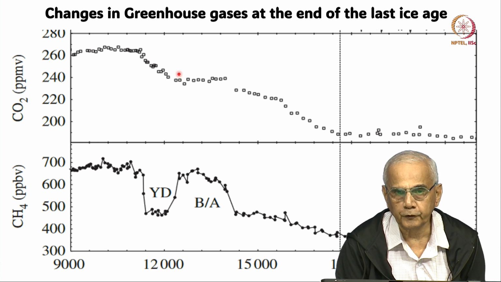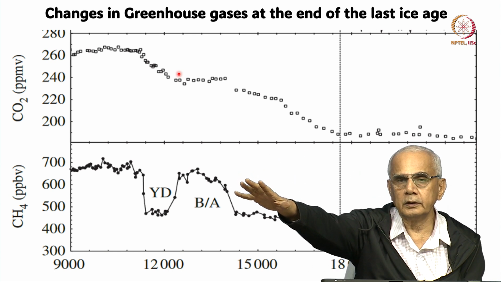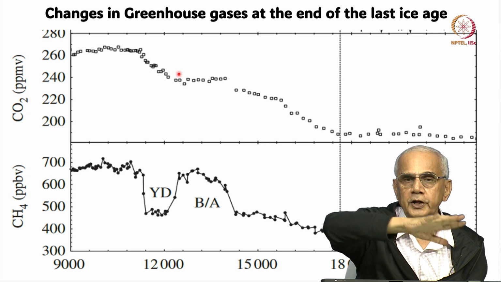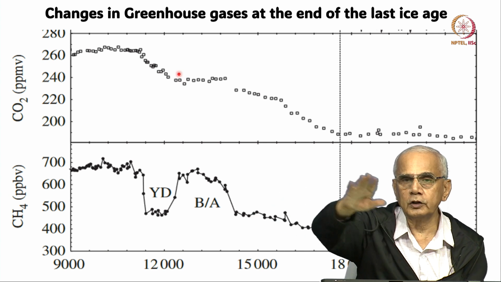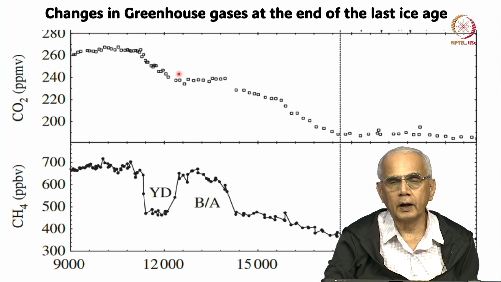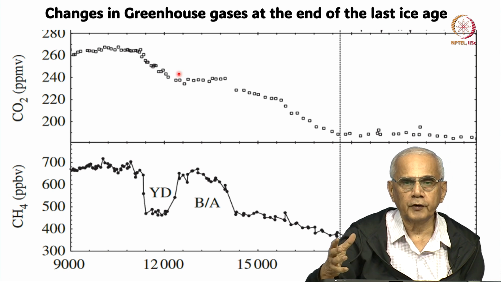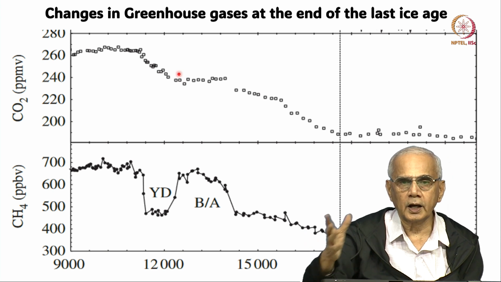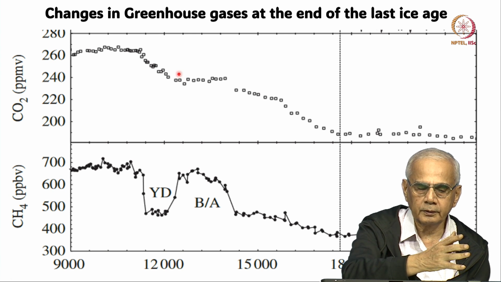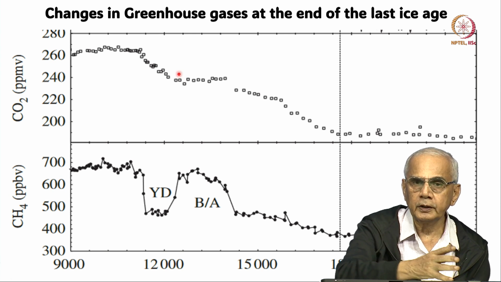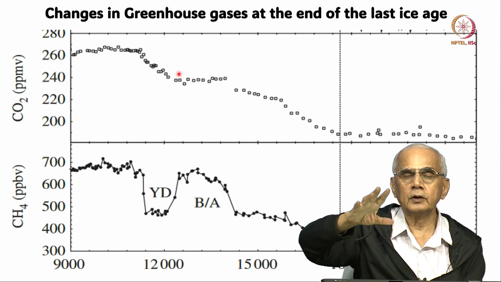So, methane changes do respond to warming and other factors, because methane is produced by the melting of the permafrost. Permafrost is there all over the northern part of the Eurasian continent, a lot of frozen soil right from Sweden all the way to Siberia. And as global warming occurs, remember that we have warmed by 1.5 degrees global mean since the pre-industrial period, 1750, but in the polar regions the warming is more like 3 to 4 degrees.